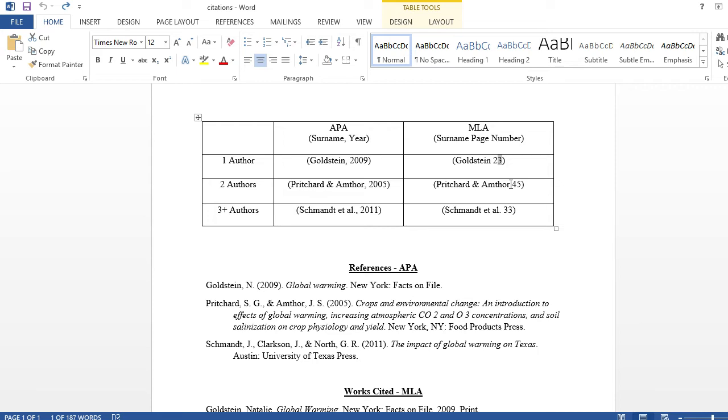At this point, there's something I'd like to note. If the paper is MLA and you want to cite the definition of something, for example, our paper was the effects of global warming, and we wanted to cite the definition of global warming. It wouldn't make sense if you cited a page that wasn't at the beginning of the book, for example 45 or 67. When you're citing the definition, it doesn't make logical sense, because high chances are that the definition is at the beginning of the book rather than on page 67. So I hope you get the logic behind that.